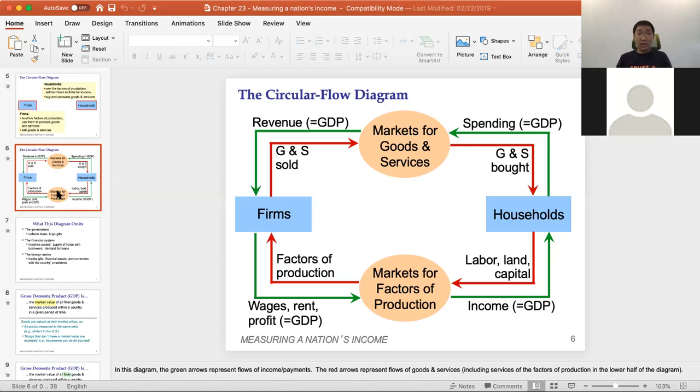Okay, so this is just a very brief introduction to the circular flow diagram that we have just reviewed. In the next part, I will explain more about GDP and how we are going to measure it. That's about our chapter right here.